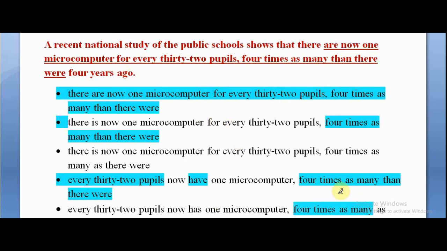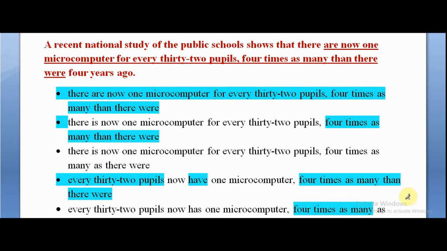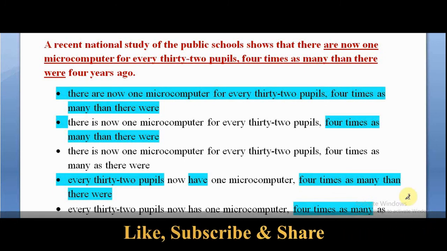Every 32 people now has one microcomputer, fine, and 4 times as many as 4 years ago. Actually it is incomplete. It seems that we are comparing number versus years. 4 times as many as 4 years ago. Before that we are talking about computers, and on the second side it is about time. So it should be it was 4 years ago. That could be the better option. So E out, C becomes the best option.